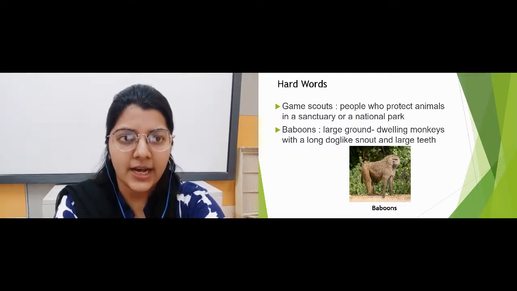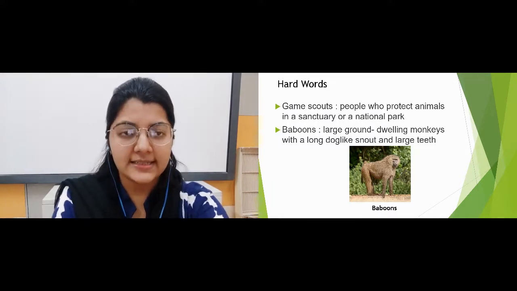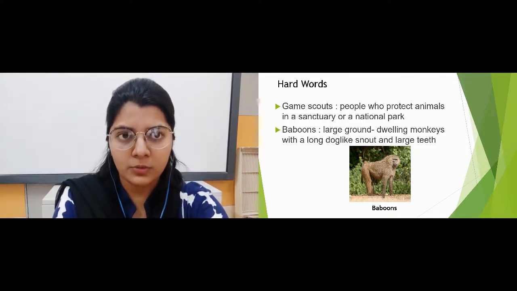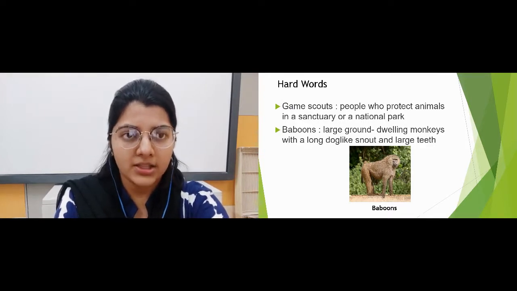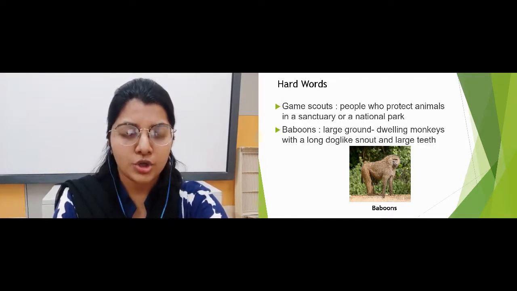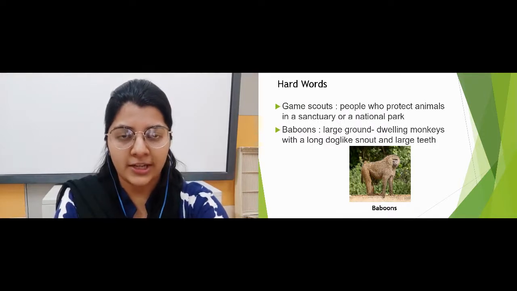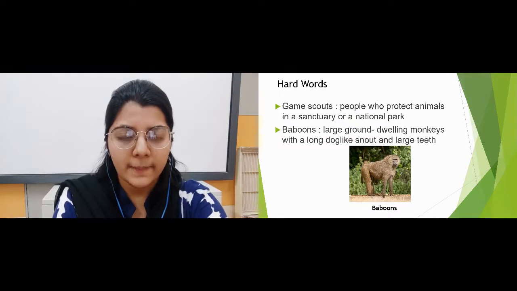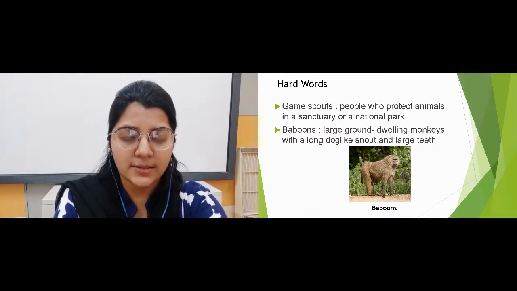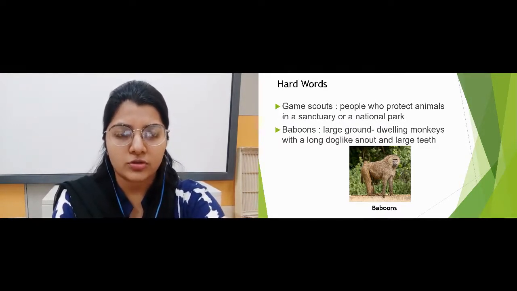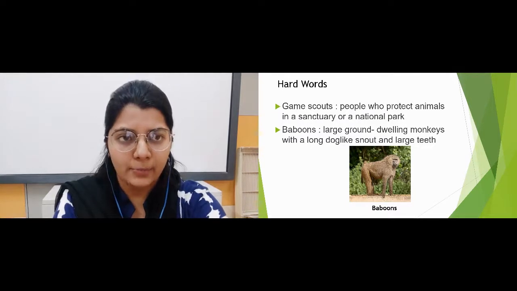Now the next hard word is baboons. What do you mean by baboons? You can see in the picture also. They are the monkeys who have a long, dog-like snout. From the picture you can see that it is a type of monkey but looks very similar to dogs. So this is what we mean by baboons.